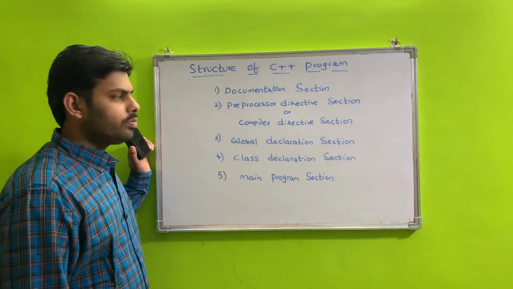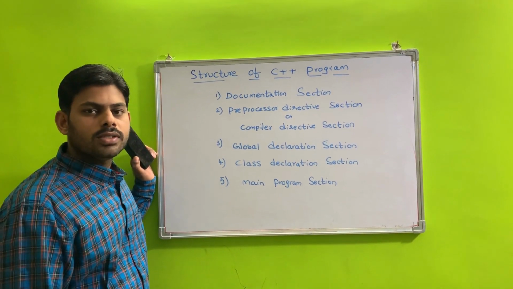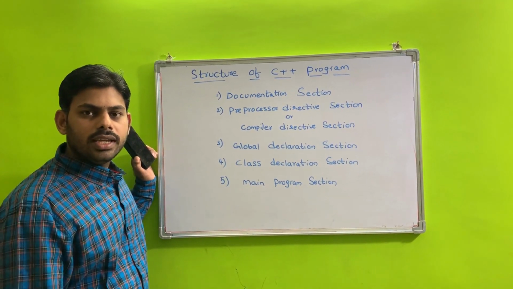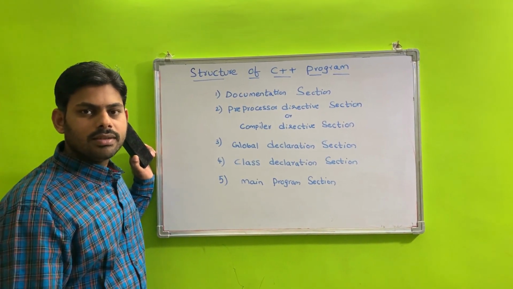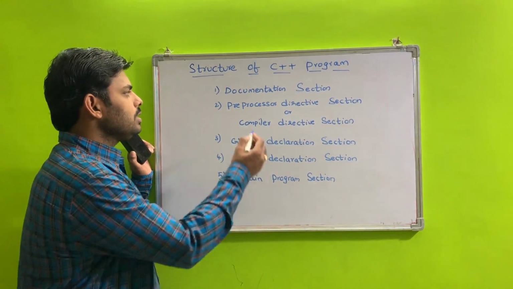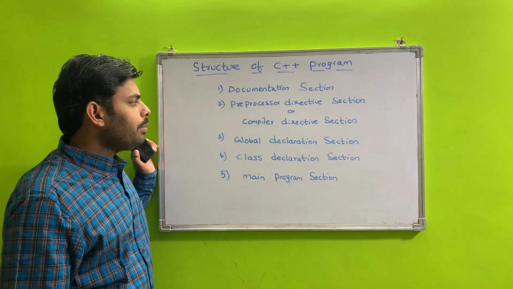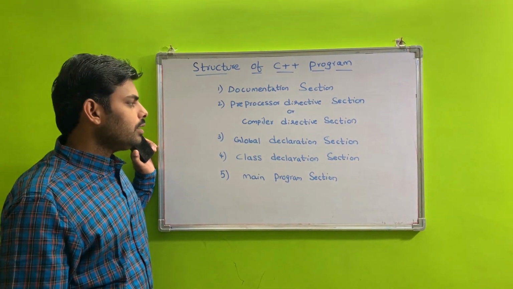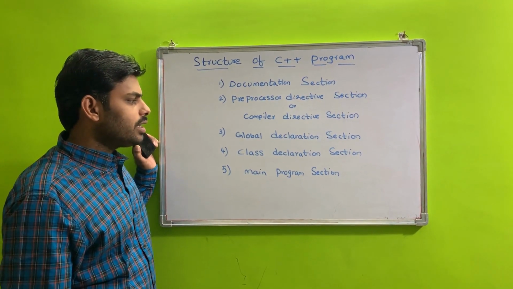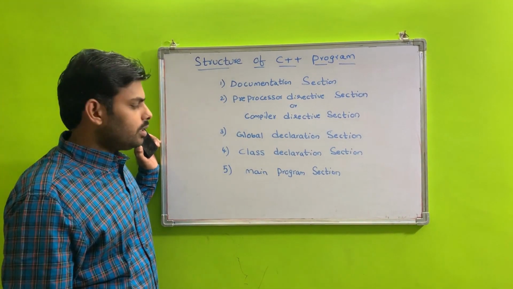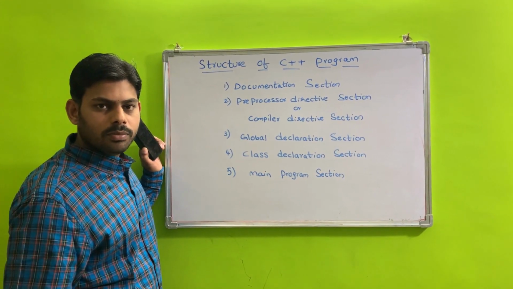When you are writing a program in any language, you need to follow some structure. Similar to C, C++ also follows some structure. The structure consists of different sections. First one, documentation section; second, preprocessor directive section or compiler directive section; the third one, global declaration section; fourth one, class declaration section; and lastly, main program section. I will discuss one by one.